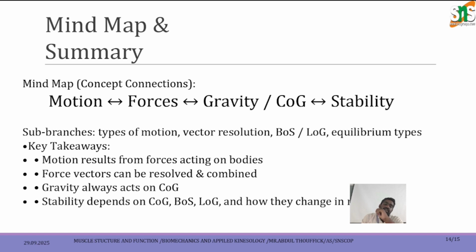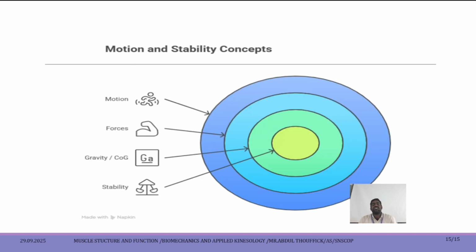Motion results from a force acting on a body. Force vectors can be resolved and combined. Gravity always acts at the COG. Stability depends on COG, BOS, and LOG. They bring a change in the motion. So that's all for today's topic. Hope you all understand. Thank you.